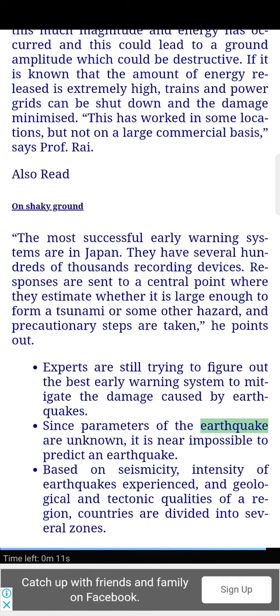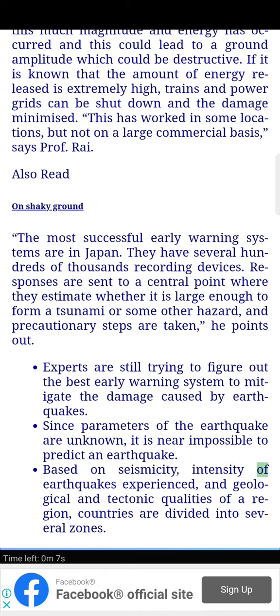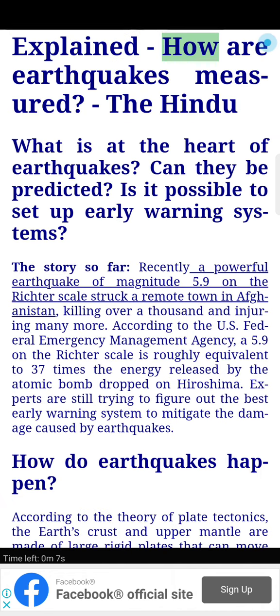Since parameters of the earthquake are unknown, it is near impossible to predict an earthquake. Based on seismicity, intensity of earthquakes experienced, and geological and tectonic qualities of a region, countries are divided into several zones. Explained, how are earthquakes measured?